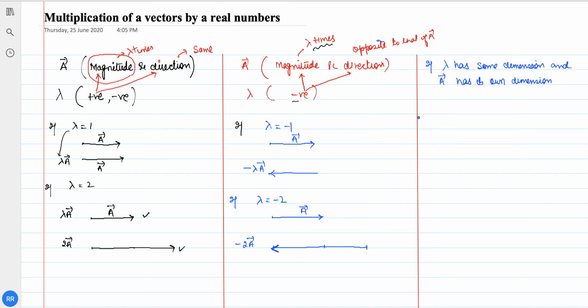Let me give you an example. Velocity is a vector quantity, and time is a scalar quantity. Time is a scalar quantity, and velocity is a vector quantity.